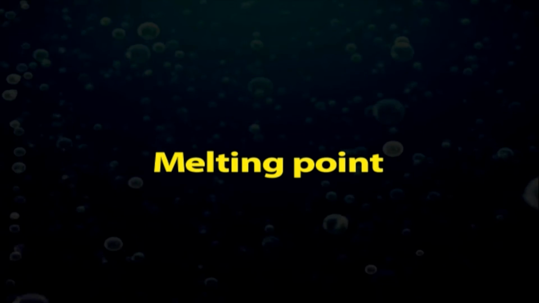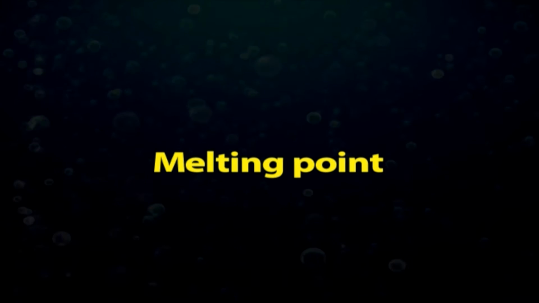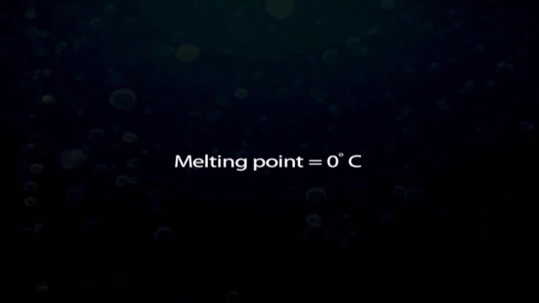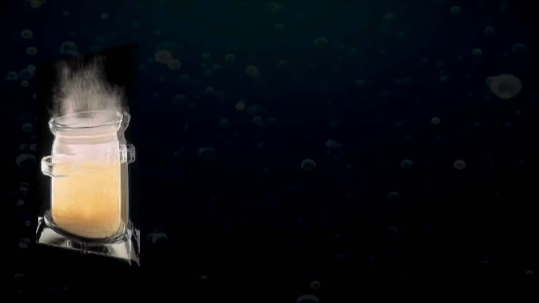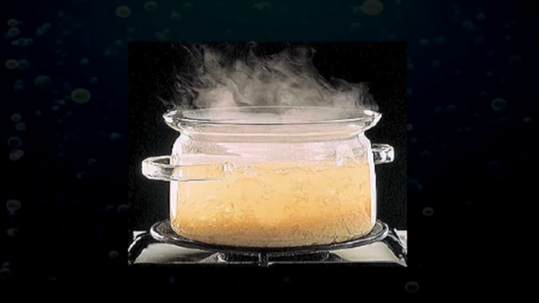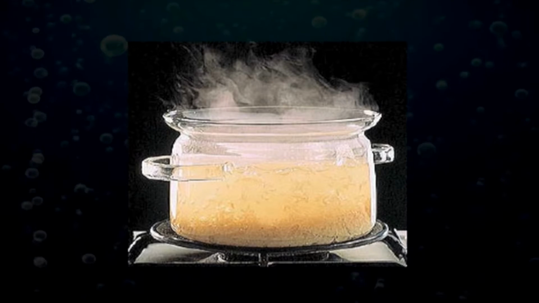Melting point. What is melting point? A melting point is the temperature at which a solid changes into liquid. The melting point for water is 0 degree centigrade. Boiling point. The temperature at which liquid changes to gas is called the boiling point.